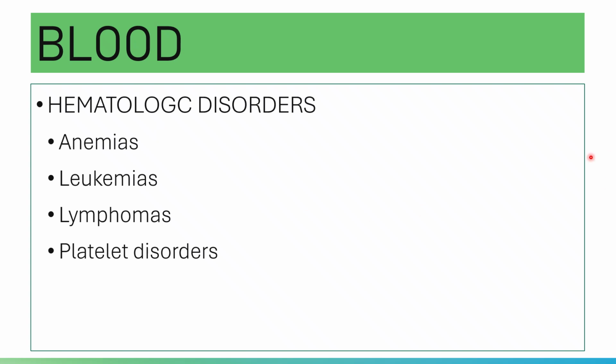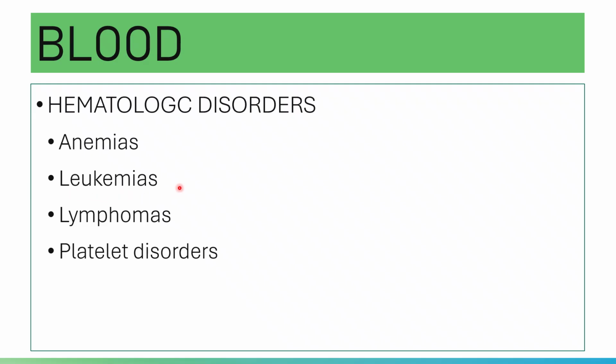Okay, and then you have leukemia. Leukemia is a malignant proliferation of hematopoietic cells in the bone marrow. Okay, malignant, parang cancer. Leukemia leads to excessive production of abnormal WBCs.